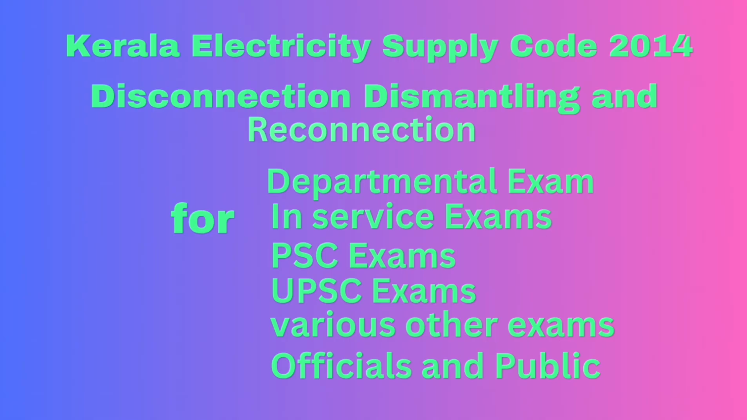Then 144. Grounds for dismantling of service. 1. The service shall be dismantled on the following grounds. A. On termination of the agreement. B. If the grounds on which the supply was disconnected are not removed or rectified within the notice period. Then 2. If the agreement is terminated or if the consumer does not remove or rectify the grounds for disconnection, the licensee shall arrange dismantling of the service connection.